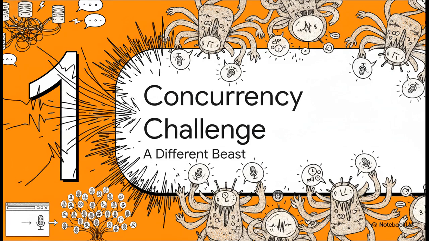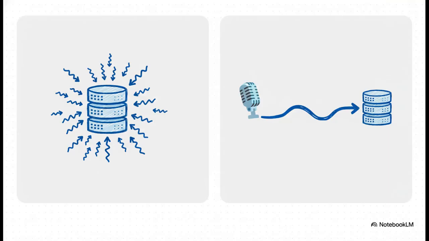You see, handling thousands of real-time voice streams is a completely different beast than managing, say, a busy website. It's just a whole different ballgame. And this really gets to the heart of it. Traditional web stuff, that's all about handling lots of short, separate requests. You know, someone clicks a link, gets a page, and that's it. But with voice AI, you're not dealing with quick hits. You're maintaining thousands of continuous, long-running connections for minutes, maybe even hours. It's a marathon for every single user, not a series of quick sprints.